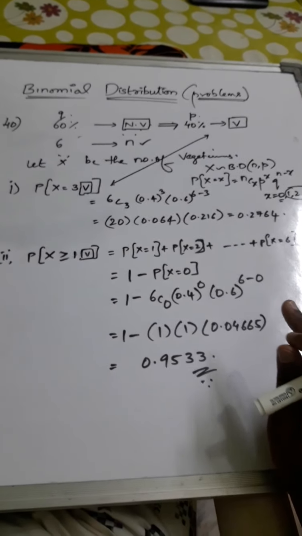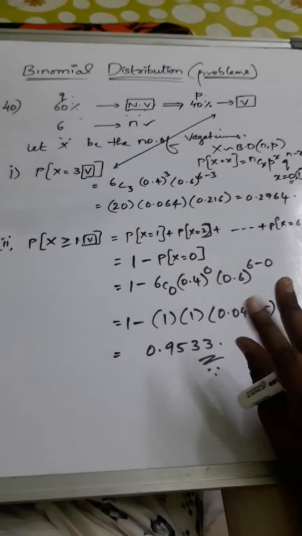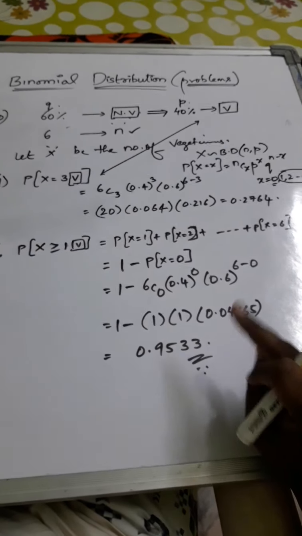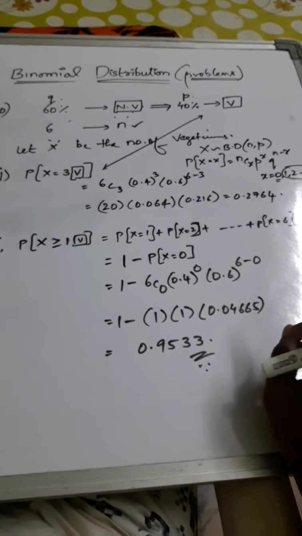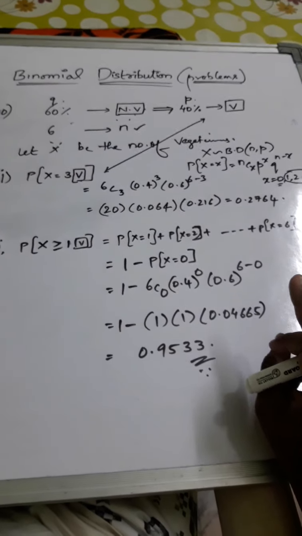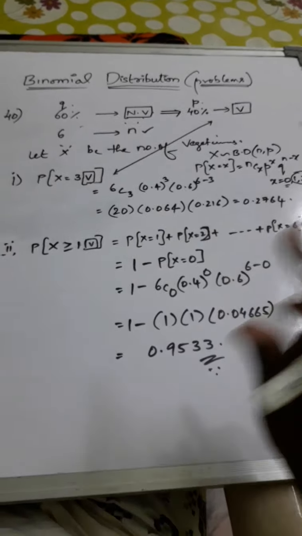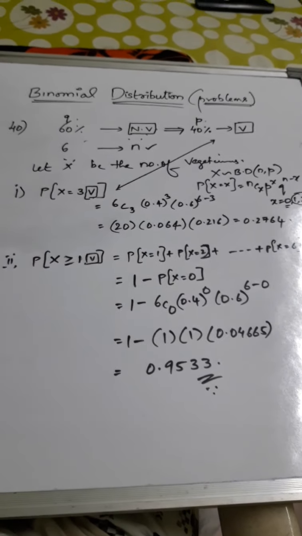Look at here, these kinds of problems are very, very important, because clearly a contradiction is given. The question is asked about vegetarians and the probability is given about non-vegetarians. So that is purely Q, because we need only vegetarians, we don't require non-vegetarians. That's why the vegetarian probability should be taken as P. Hope you follow this.